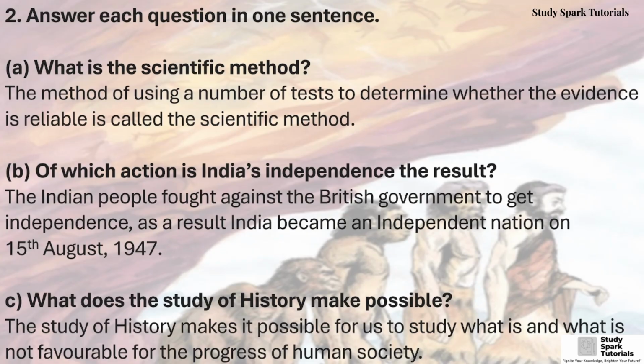Second, answer each question in one sentence. A, what is the scientific method? Answer, the method of using a number of tests to determine whether the evidence is reliable is called the scientific method. B, of which action is India's independence the result? Answer, the Indian people fought against the British government to get independence. As a result, India became an independent nation on 15th of August 1947.